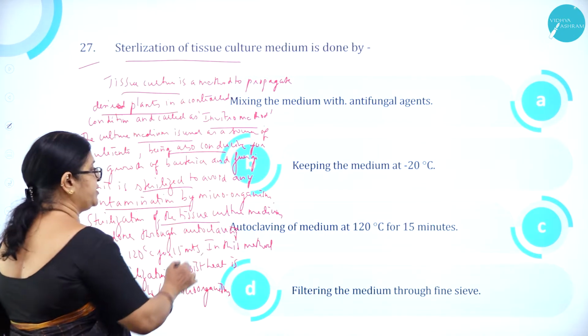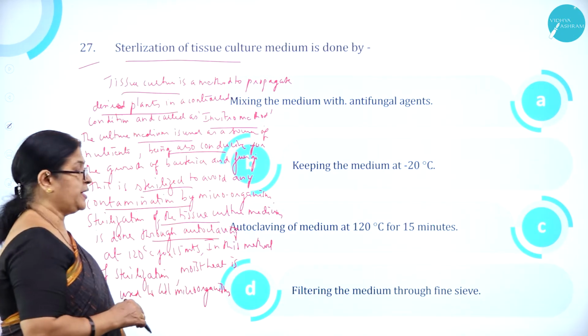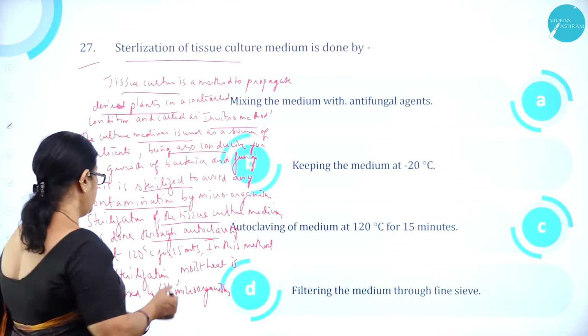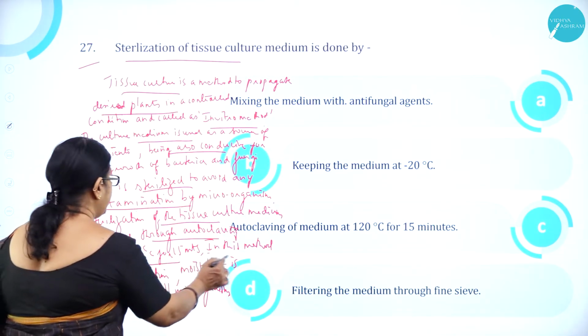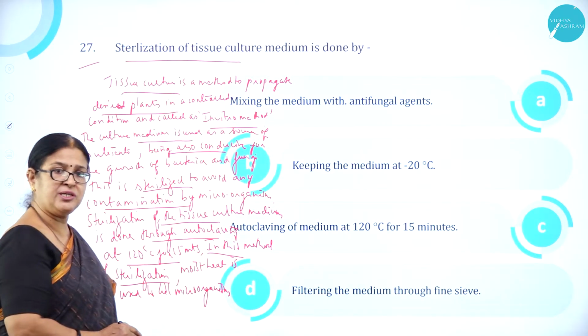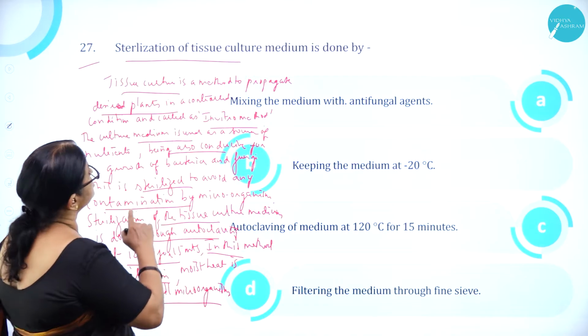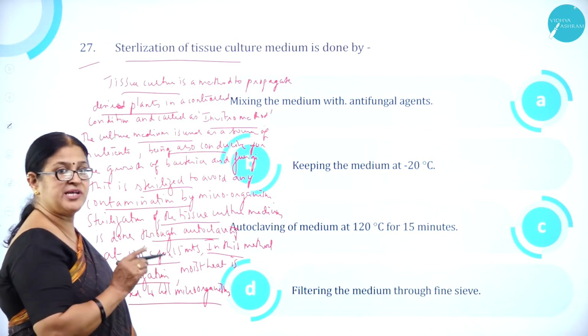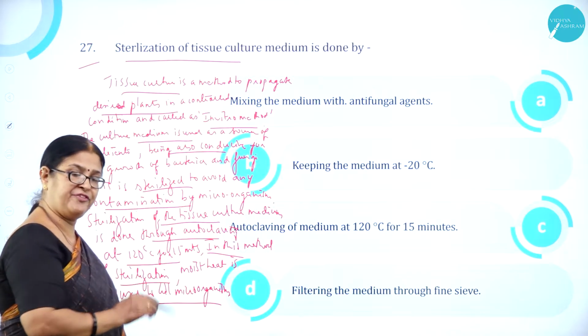Sterilization of the tissue culture medium is done through autoclaving at 120 degrees centigrade for 15 minutes. In this method of sterilization, moist heat is used to kill microorganisms.